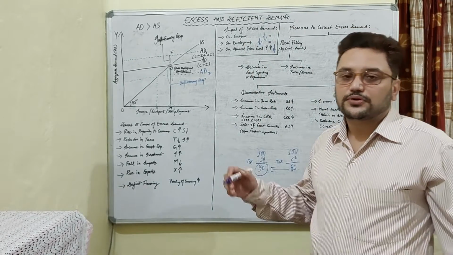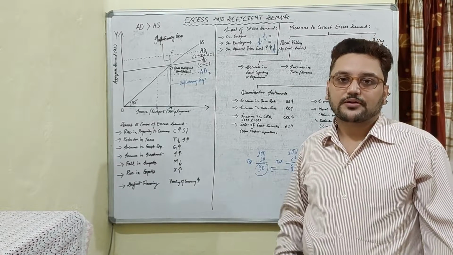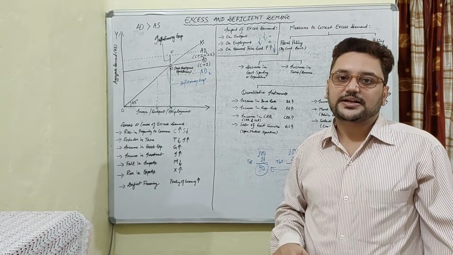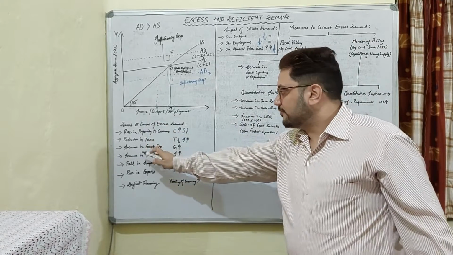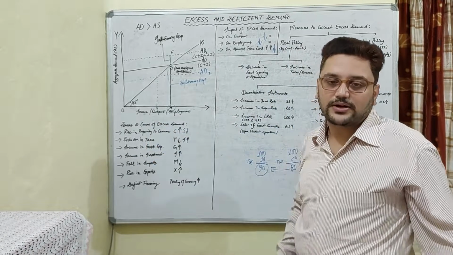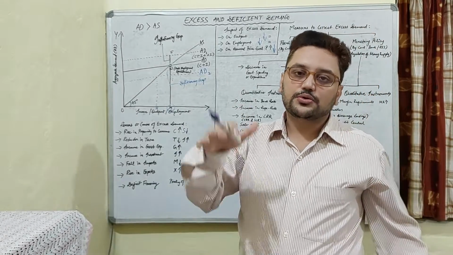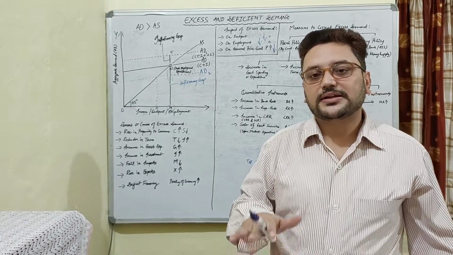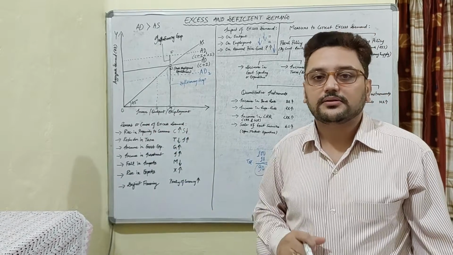Fiscal measures are of two types. There is a decrease in government spending. Government may reduce its spending because the cause of excess demand was an increase in government spending. Government had increased its spending, so government may reduce its spending in order to lower the situation of excess demand and let aggregate demand come to the full employment equilibrium level.